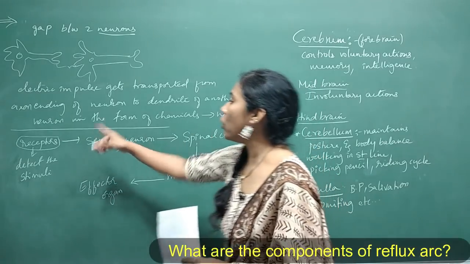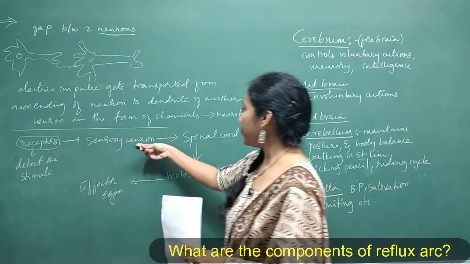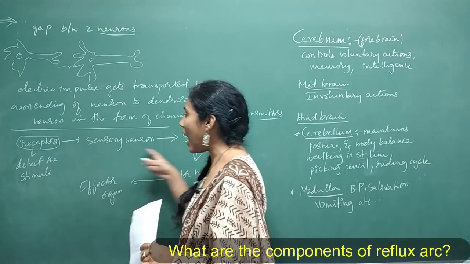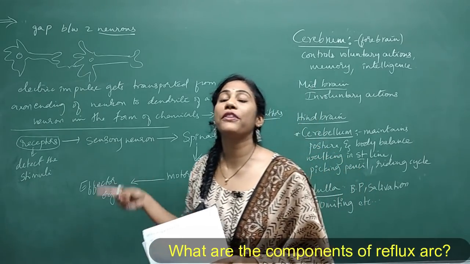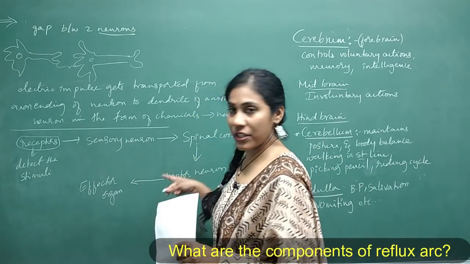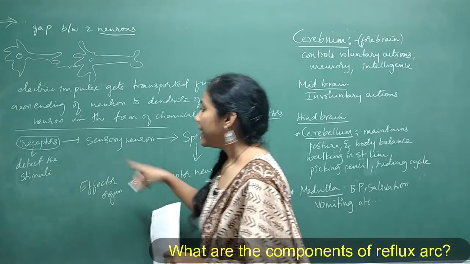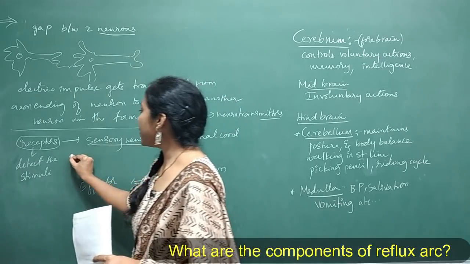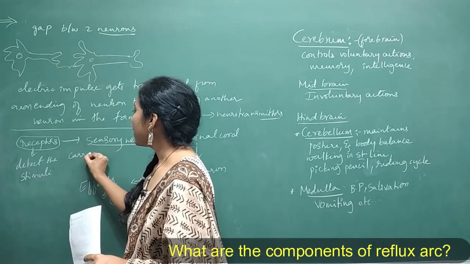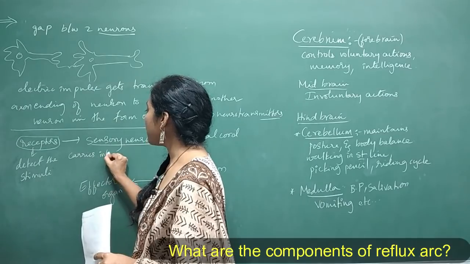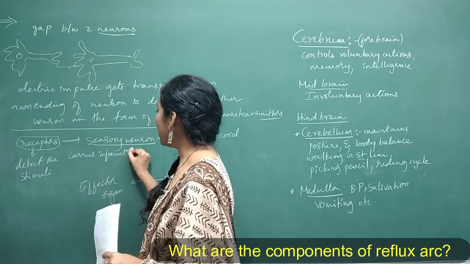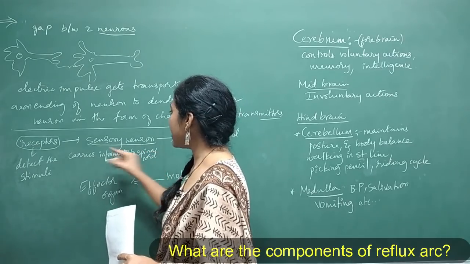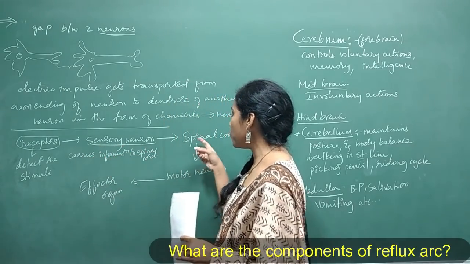Now these are the components, guys. Receptors, sensory neuron, spinal cord, motor neuron and effector organ are the various components of reflex arc. Now I'll mention their duty, that is their function. Receptors, what is the duty? It detects the stimuli. And sensory neuron, what is the duty? Carries information to spinal cord. Right? From receptors, it is carrying that electric impulse to spinal cord.